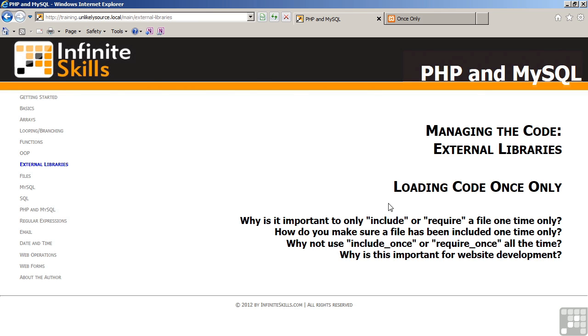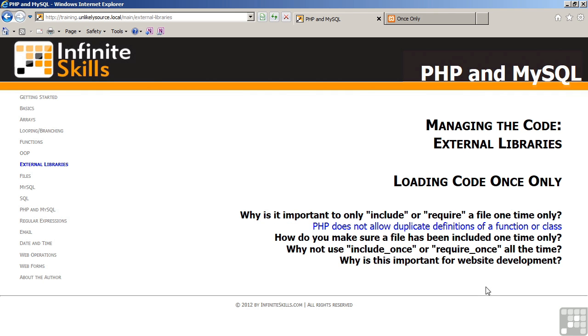In review, why is it important to only include or require a file one time only? PHP does not allow duplicate definitions of a function or a class. So if you included or required the file twice, PHP would generate a fatal error message. How do you make sure a file has been included one time only? You would use include_once or require_once.